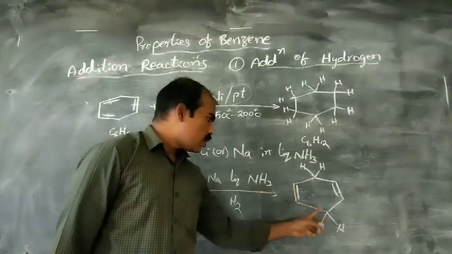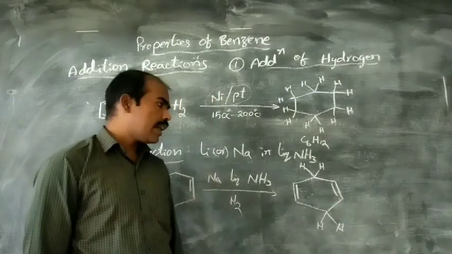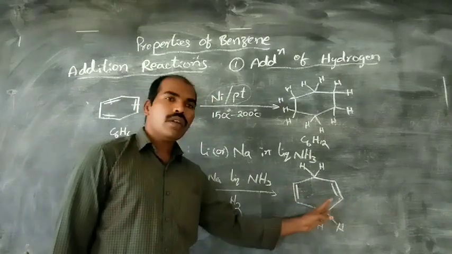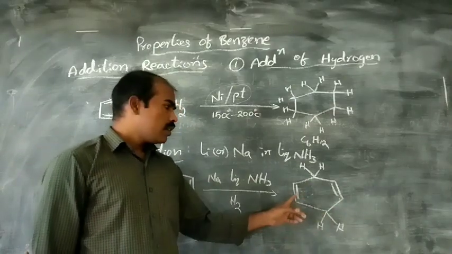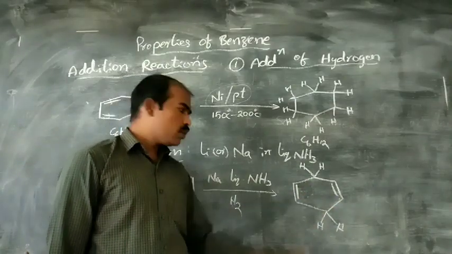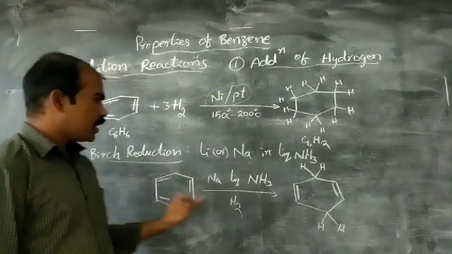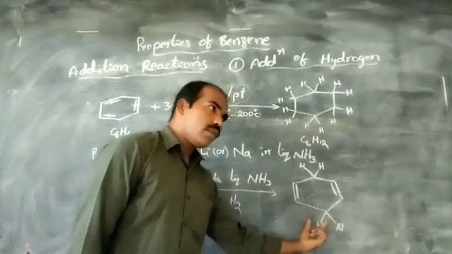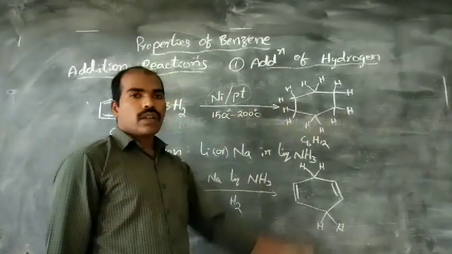Here 1, 2, 3, 4, 5. 1,4-cyclohexadiene. It has two double bonds, that's why it is a diene compound. Due to the Birch reduction, it gives this type of compound. With the Sabatier-Sendersens reaction, we will get cyclohexane.